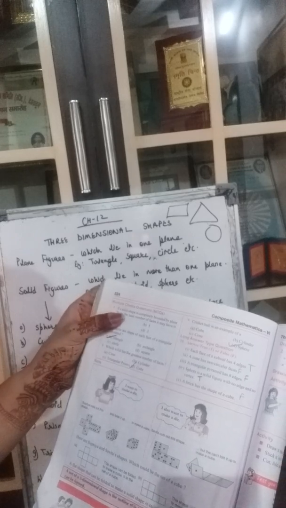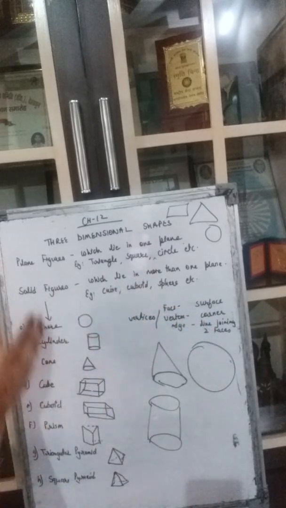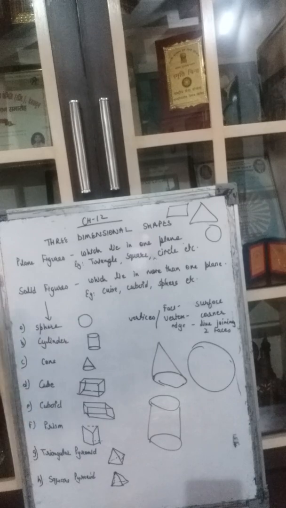Then we come to the MCQs. This also you can do in the book, and true and false also in the book. So this whole exercise will be done in the book only. If a solid shape is completely bounded by a plane face, the least number of faces it may have is... See, a solid shape is there, and it is completely bounded by a plane face. So, let's do it in here. They are asking which is the minimum, the least number of faces it may have.